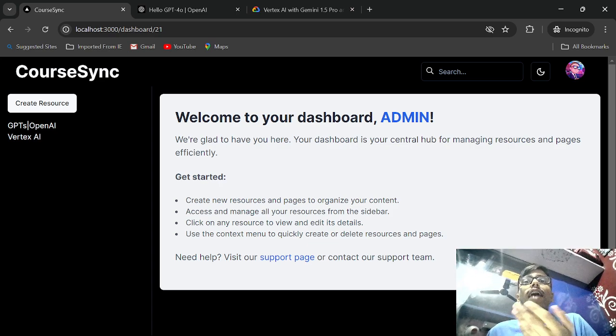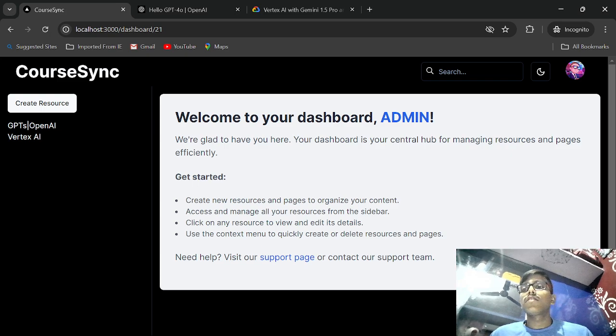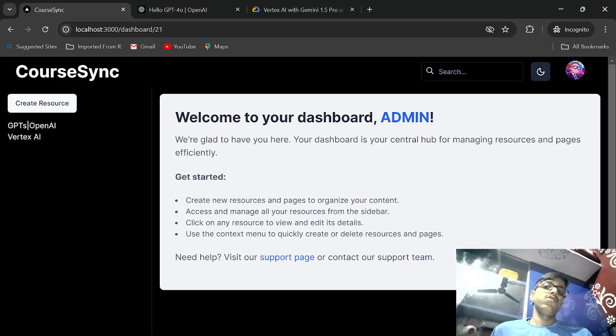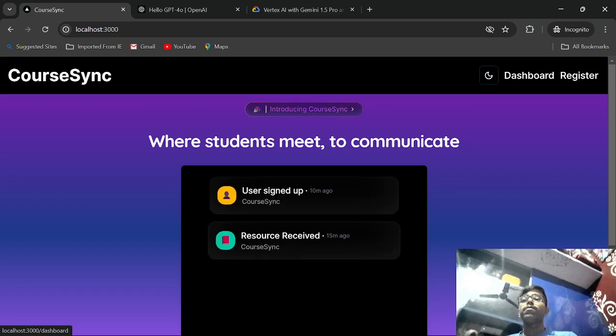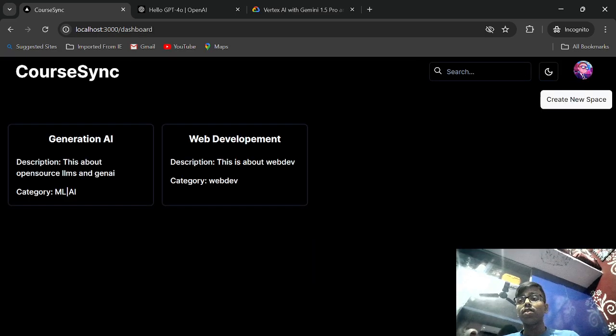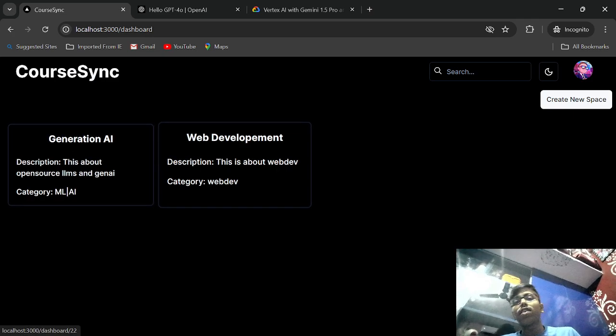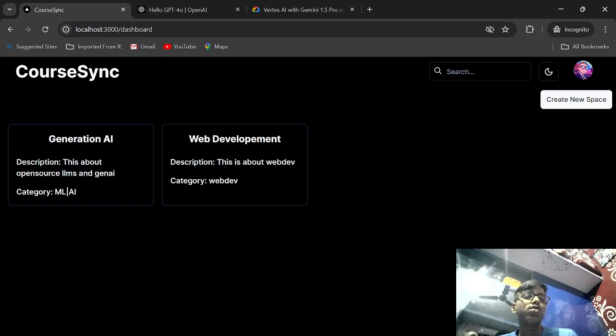And you can even add your creativity. We are building this so that we can help people, right? So you can even add your own creativity to this website, right? It's just a prototype. This is what it is. It's actually responsive too. The login and the home page, everything is responsive. The dashboard is not responsive.